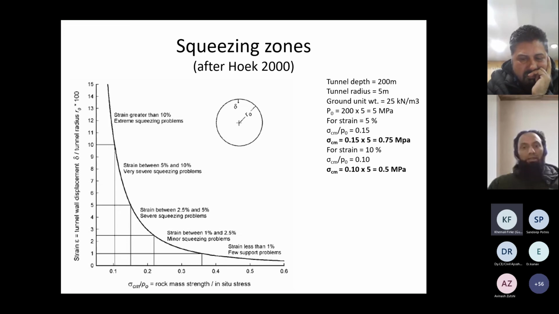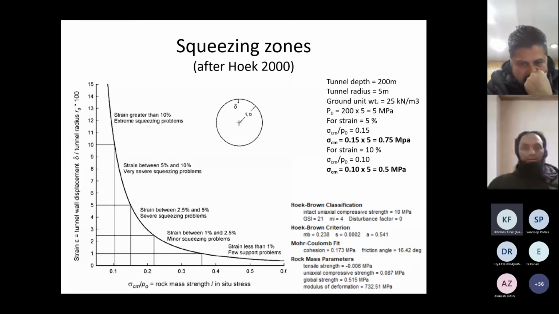So for a strain of 5%, we get an equivalent rock mass strength of 0.75 MPa. And for a 10% strain, the rock mass strength comes out to be 0.5 MPa. So this is the order of strength which we can also back calculate using these squeezing charts. So these are all empirical, based on some case studies and experiences learned so far. So depending upon this, we have to decide our input parameters for design.